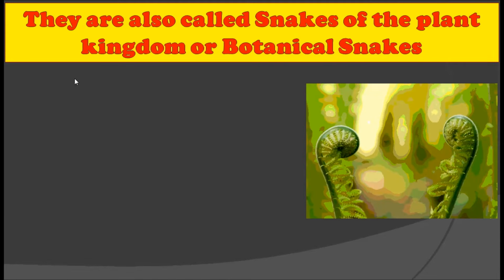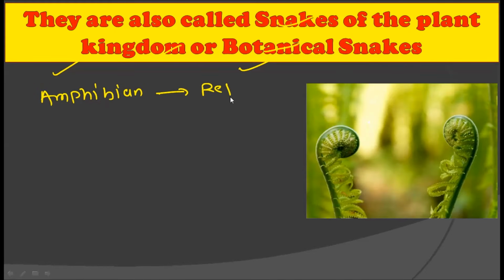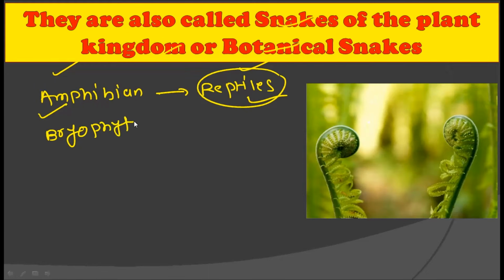The next interesting thing about the pteridophyte is that they are also called the snakes of the plant kingdom or the botanical snakes. That is, pteridophytes were also called the snakes of the plant kingdom or the botanical snakes. Now there are two reasons behind this. As you know, in the animal kingdom, after the amphibian group, the reptiles evolved, right? That is, the amphibians evolved first, and from amphibians, the reptiles evolved. In a very similar way, in plant science, from bryophytes, the pteridophytes originated. As you know, the bryophytes were popularly called the amphibians of the plant kingdom.